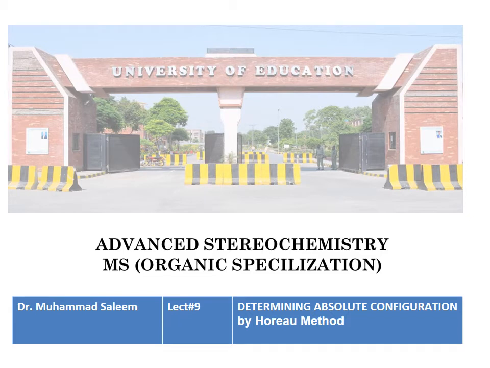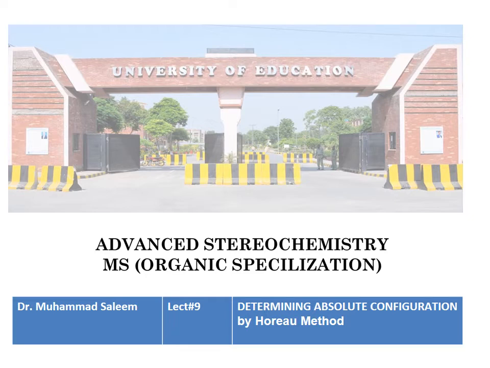This is our ninth lecture on advanced stereochemistry. The lecture is about the determination of absolute configuration by Horeau method. Before it, in my eighth lecture, I discussed the determination of absolute configuration by spectroscopic methods like NMR methods, and in this lecture I will discuss the Horeau method and other physical methods like IR spectroscopy,